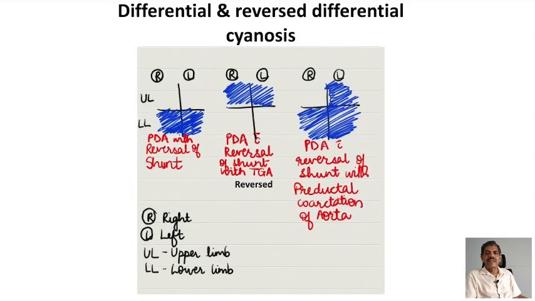but there is another condition called reverse differential cyanosis. It is where the upper limbs are cyanosed, but the lower limbs are not, and this is known to occur when the person is having PDA with the reversal of shunt associated with a transposition of great vessels. And when the patient is having PDA with the reversal of shunt with the pre-ductal coarctation of aorta, you get cyanosis in all four limbs except the right upper.